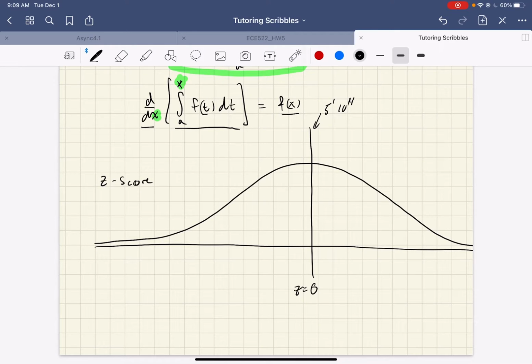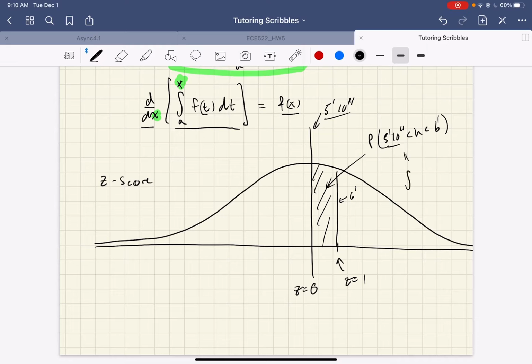So maybe here's z equals 1. And this area here is the probability that some guy is, and we'll just say this corresponds to 6 foot, between 5'10" and here's his height, 6 foot. So the probability that a person, and this is for a guy, it'd be a different curve for females, and it essentially just shifts this down like 4 inches.